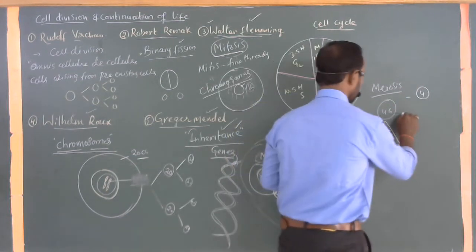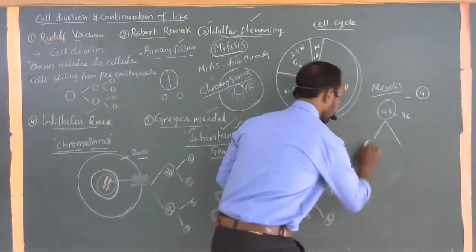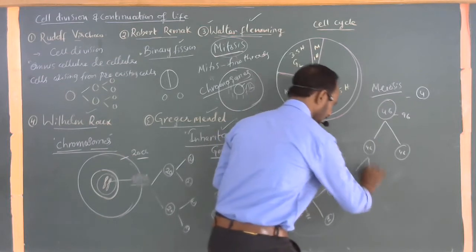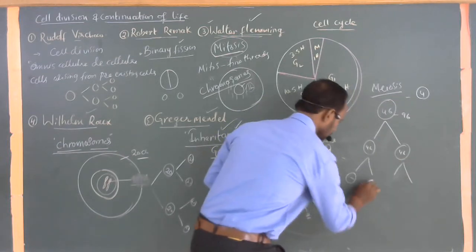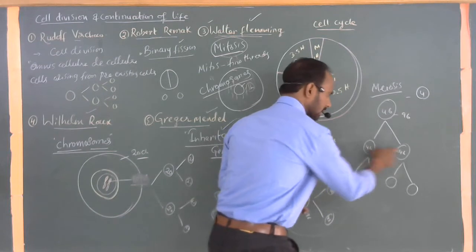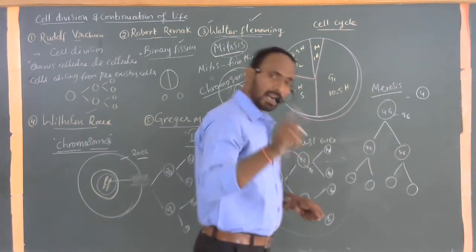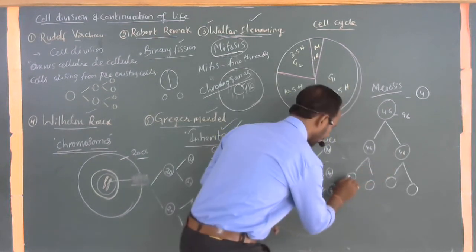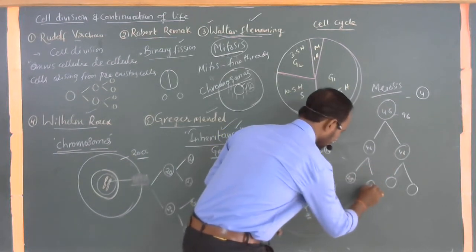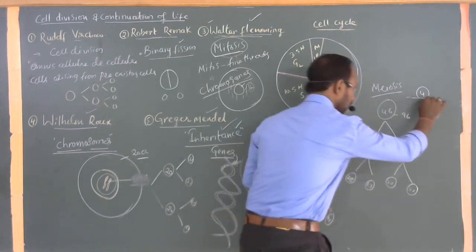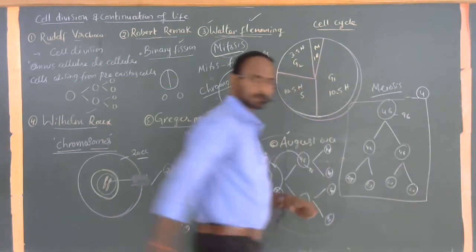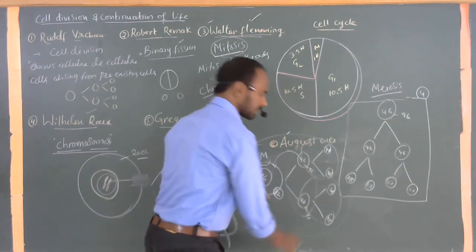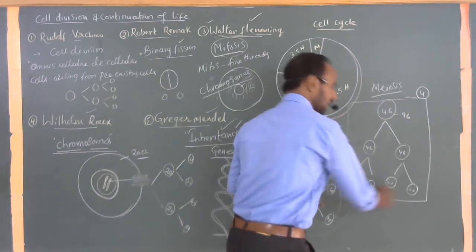First of all, the number should be 92. Here the number is 46 and again 46. And again each cell is divided into 2, now 1, 2, 3, 4. Here the number should not be doubled again. So 46 becomes 23, 23, 23 and again 23. Now the entire process is called one meiosis. This is one division, and again this is one division, but the entire sequence is called one meiosis.